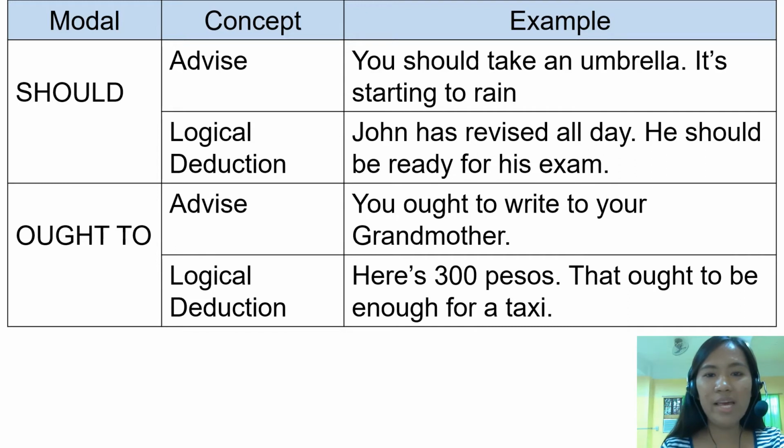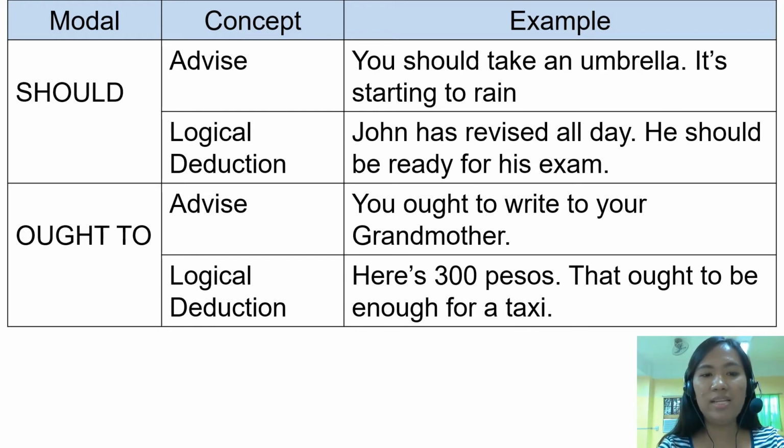So in advice, we have the given example: you should take an umbrella, it is starting to rain. So we are advising someone to take the umbrella because it is starting to rain. For the logical deduction: John has revised all day. He should be ready for his exam. So it means that we are expecting John to be ready for his exam because he revised all day.